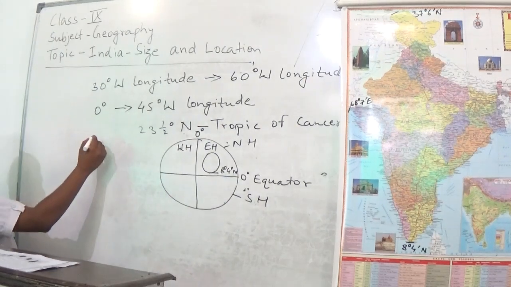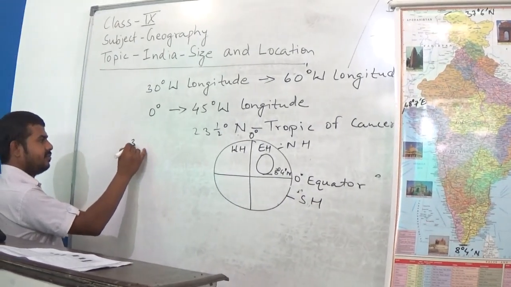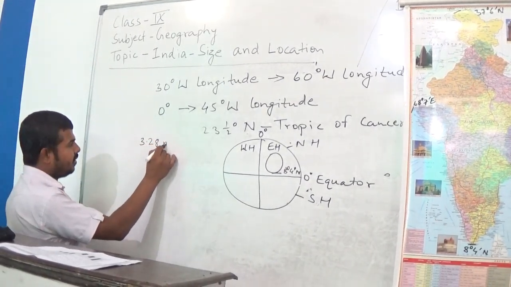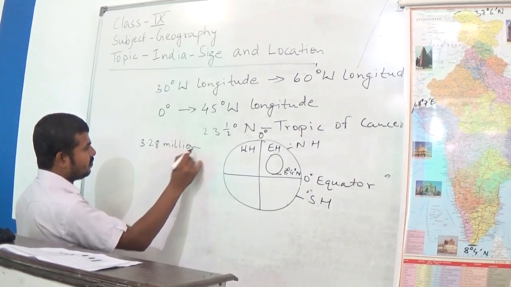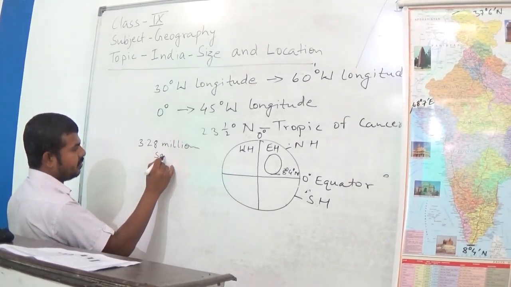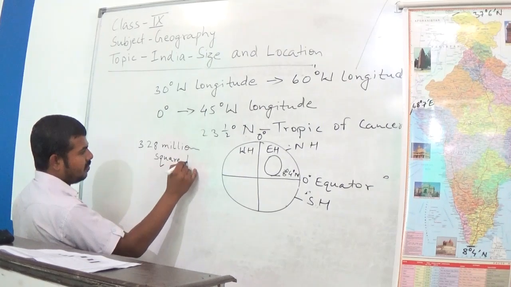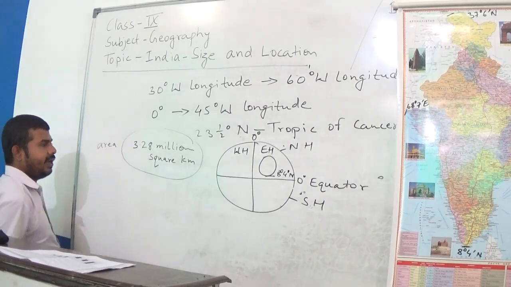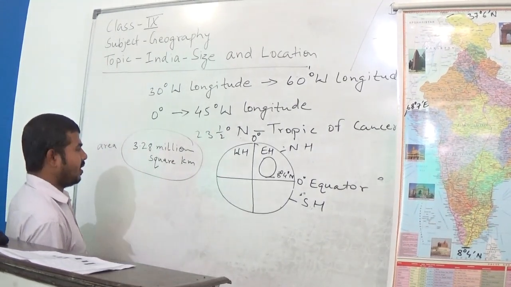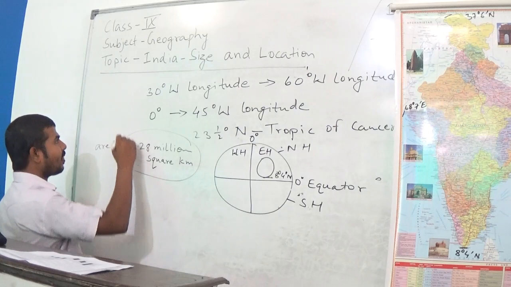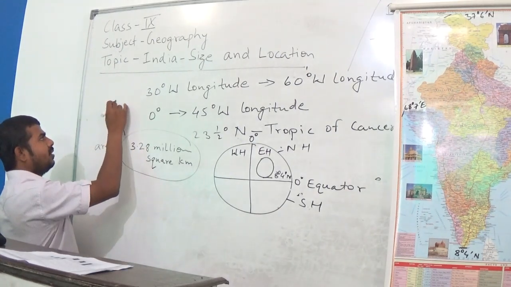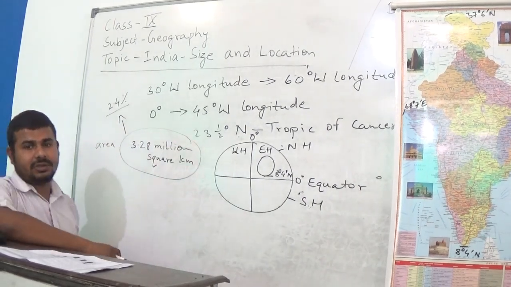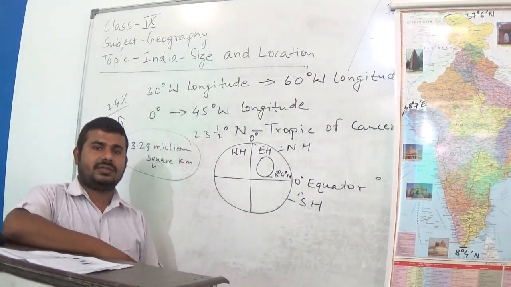The total mainland area is 3.28 million square kilometer. So this is the area of mainland and this area accounts to 2.4% of the total geographical area of the world.